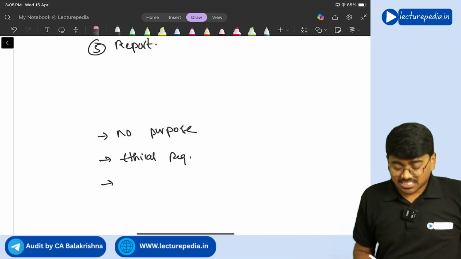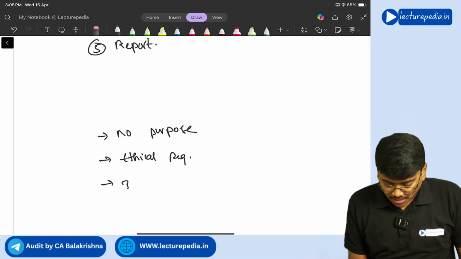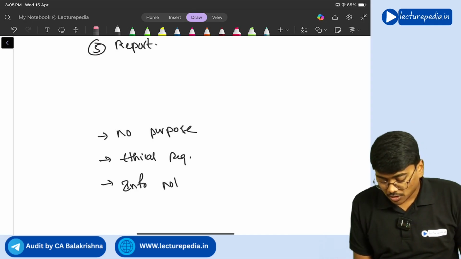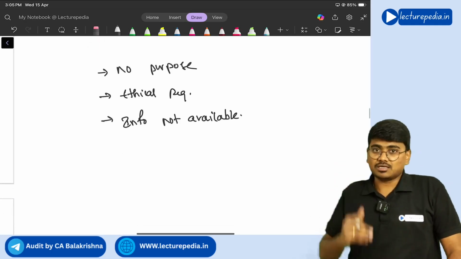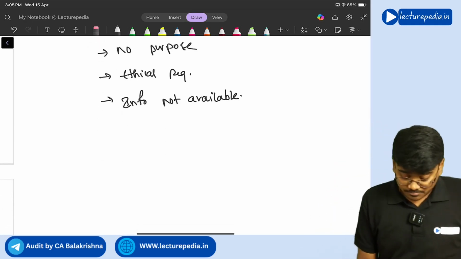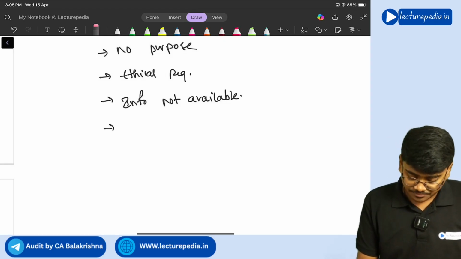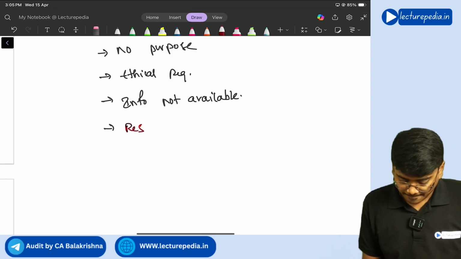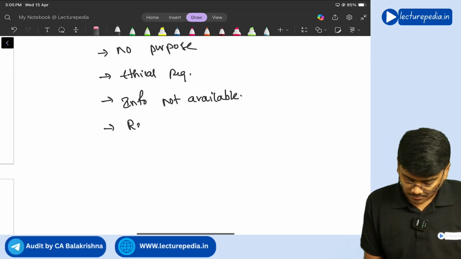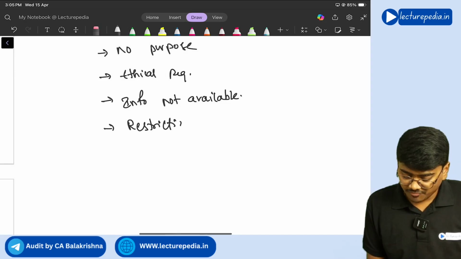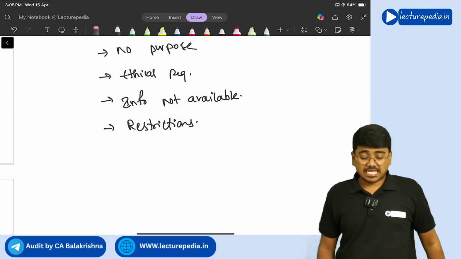If the practitioner comes to know that required information is not available, then also he will not accept the engagement. Next, management is putting restrictions on the practitioner. If management is putting restrictions on the practitioner, then also he will not accept the engagement.